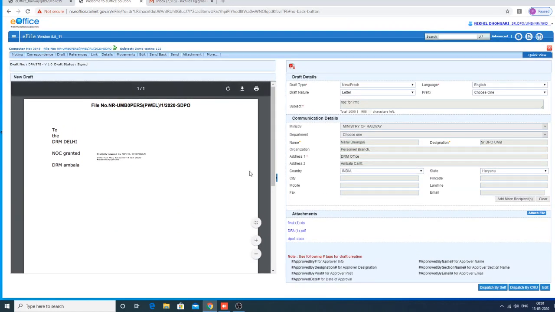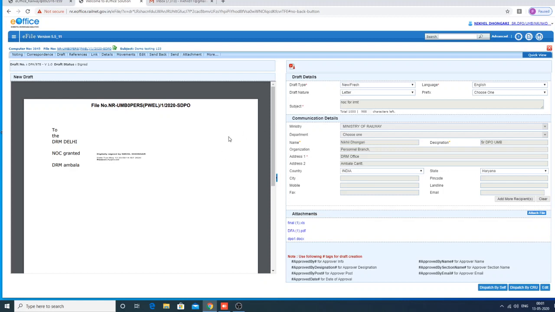So many times you want to send this draft within the office also. Here a total file along with the draft can be sent further in the office. A standalone draft with attachments can be sent only through mail or post from here. It can't be sent within the office from here.